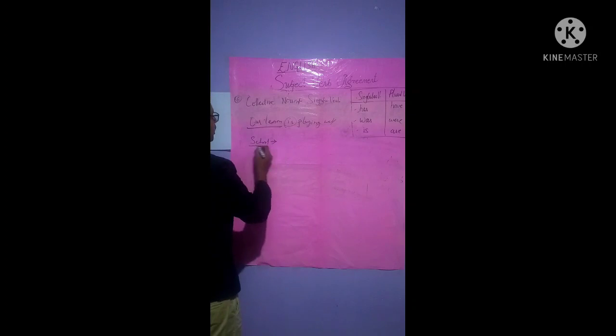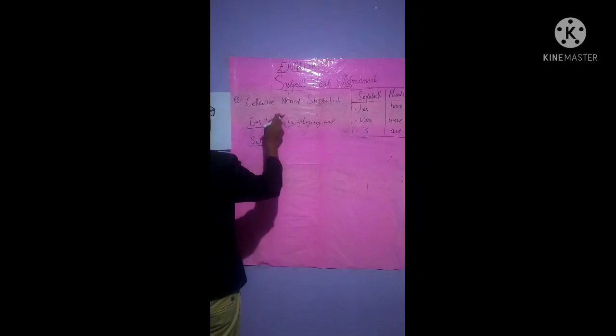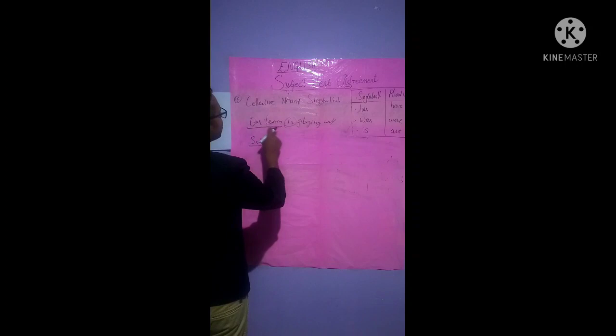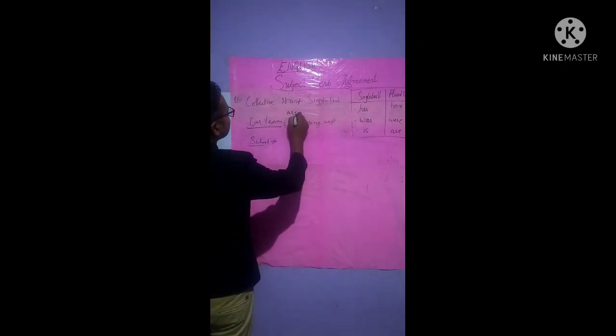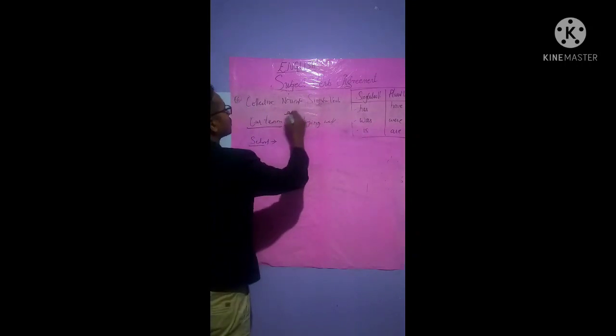Same like school meaning is also a group of dolphins, isn't it? So school is a group. See, I'm talking about group. So in a team, there is a group, isn't it? Our team is playing well. Now if we write "our team are playing well," it's wrong, isn't it? Why it's wrong is that a collective noun is used, our team. At that time a singular verb is to be used. If we use a plural verb, it will be wrong, isn't it?